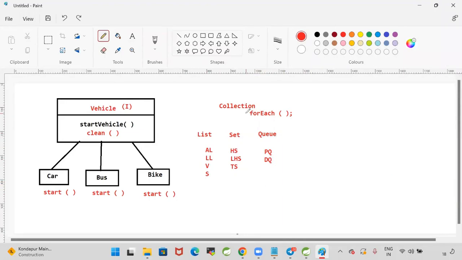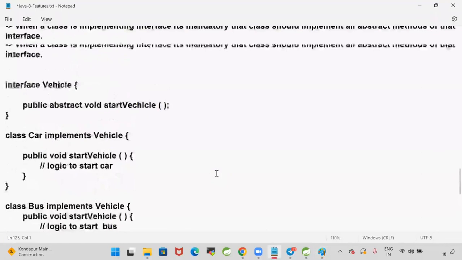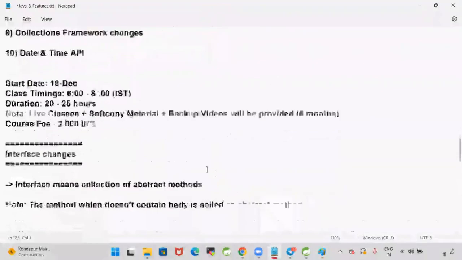Now I want to write one method in the interface. Write it as a default method with the body. If I write a default method with the body, is there any disturbance for the existing implementation classes? There is no disturbance for the existing classes. That's why interfaces got changed in version 1.8.